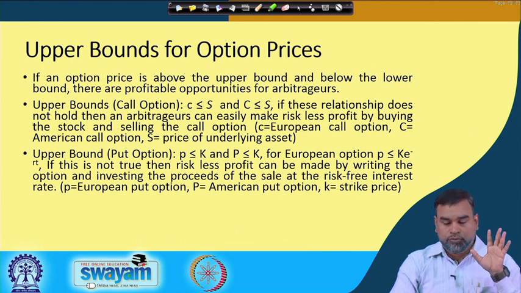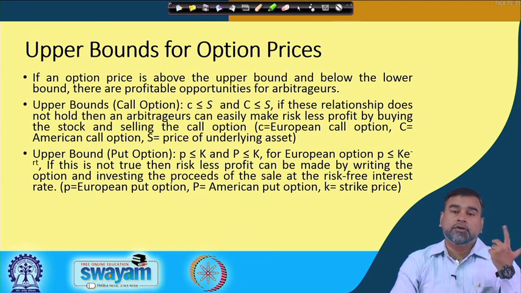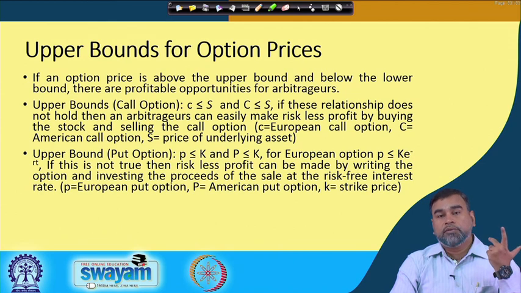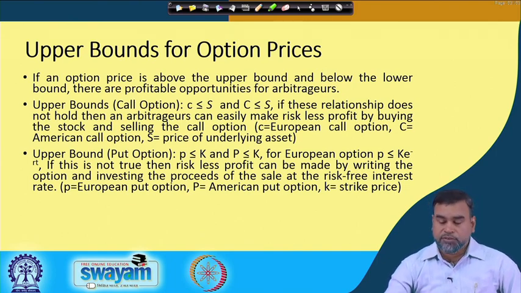If this is not true, then a riskless profit can be made by writing the option, or selling the option, and investing the proceeds, whatever money you get from the sale, at the risk-free interest rate. Let us see how that works.